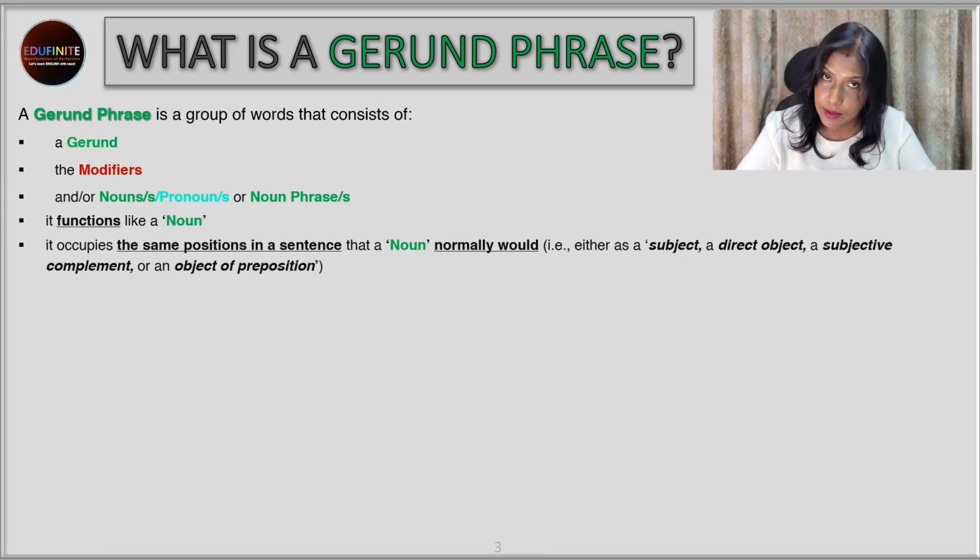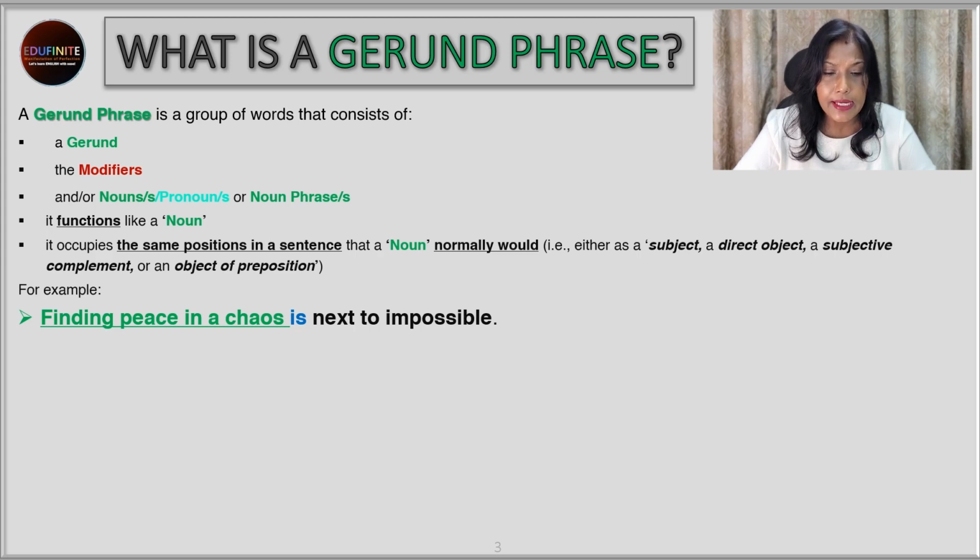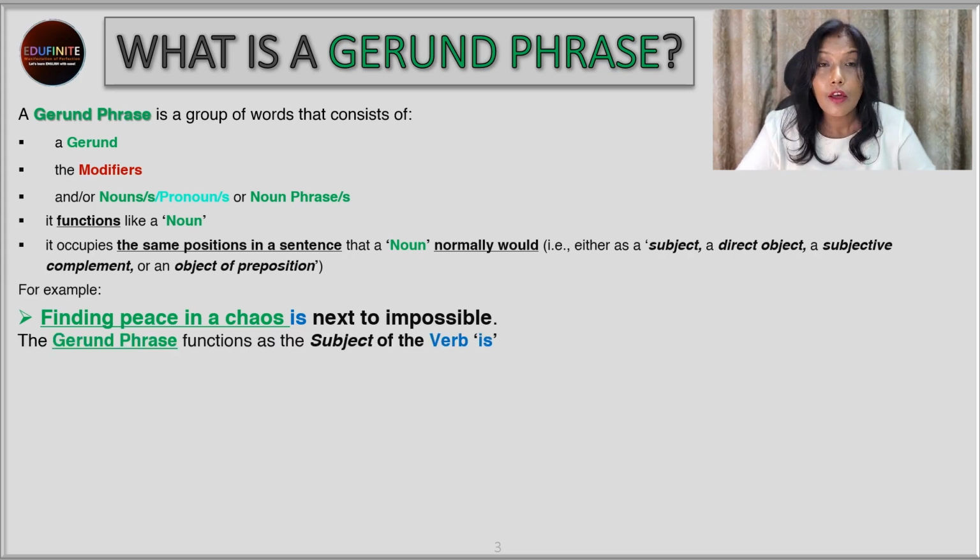That means it can either be the subject or the direct object or a subjective complement or an object of preposition. Now, for example, finding peace in a chaos is next to impossible. Now, in this sentence, we see finding peace in a chaos is the gerund phrase. I have underlined the gerund phrase and their color is green so that at a glance you'll be able to understand them. Well, it's a gerund phrase, and what is it? It is the subject of the verb is. So it's playing the role of a noun.